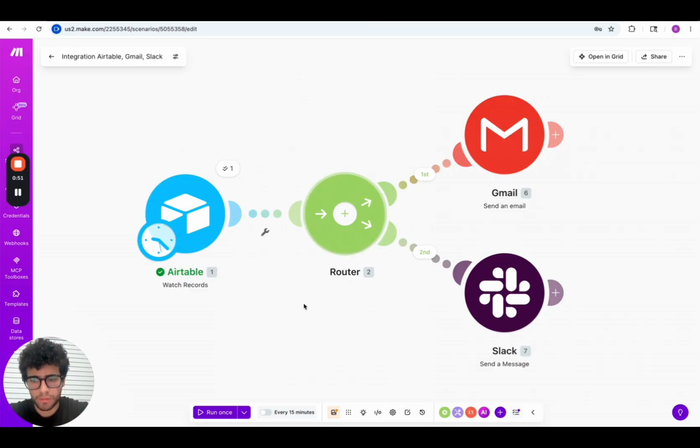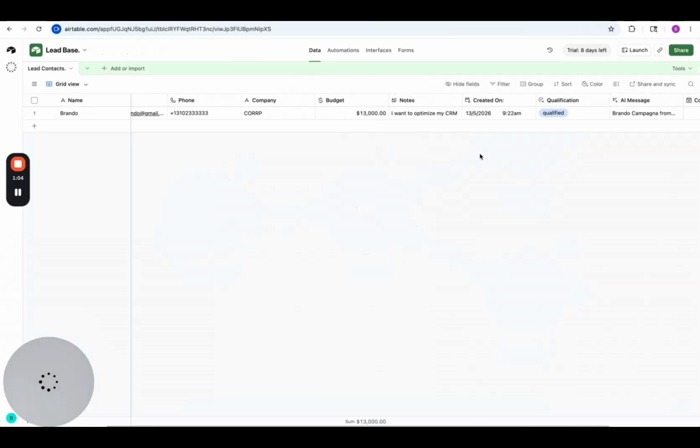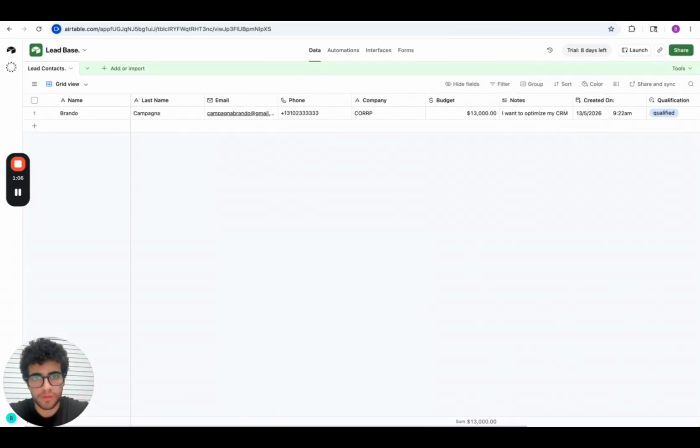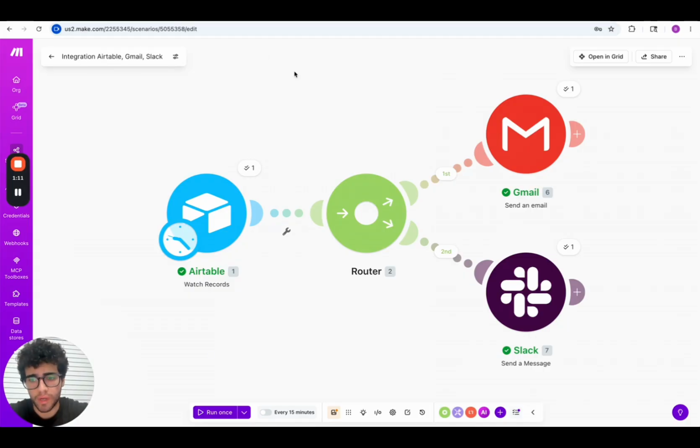And let's go back here, and we can run the scenario. We hit run once, and we can see that everything is working. Now just let me see if, yeah, we create a message. Perfect. So let's see in detail what happened.